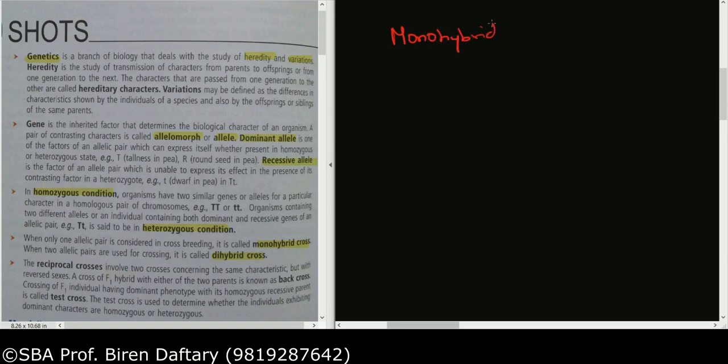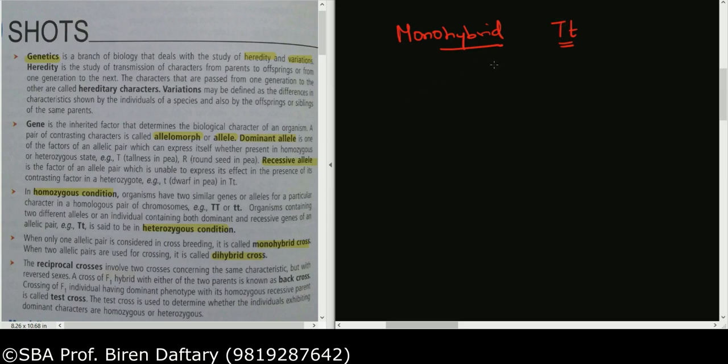If I write down, say, capital T small t, this is a hybrid individual. It is having only one character. The character is height. Okay, sorry, it is having only one trait. The trait is height, correct? So this is called a monohybrid. An individual which is expressed only in terms of one trait is called a monohybrid.